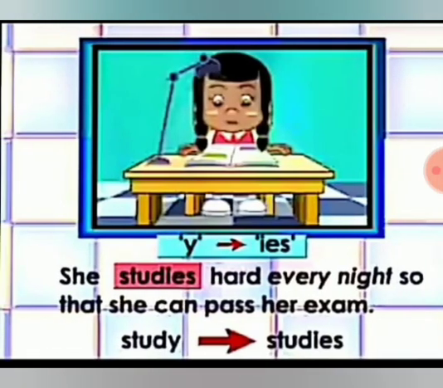Look at the next example. The sentence starts with the subject pronoun she. So we are adding ies to the main verb. And also the main form of verb ends with y. So we are adding ies to the main verb. She studies hard every night so that she can pass her exam. Here study changed into studies.